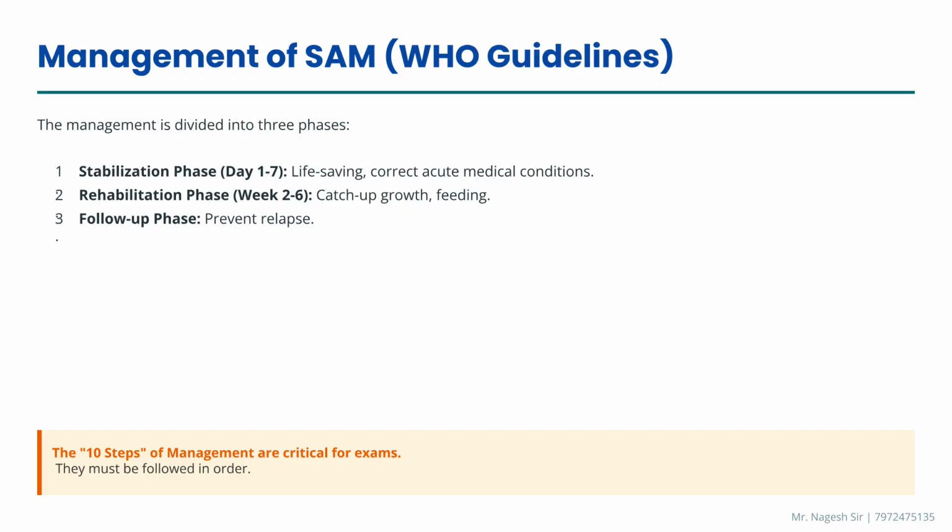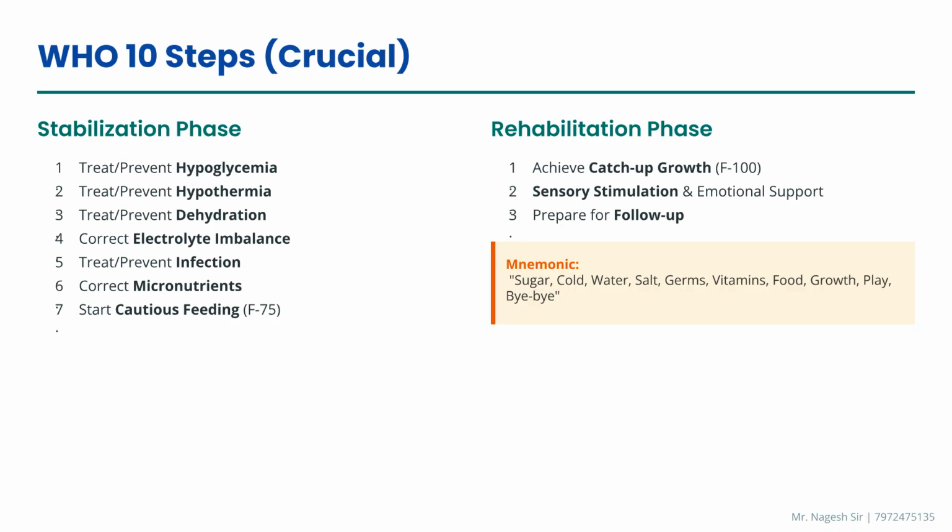Management of severe acute malnutrition follows WHO guidelines, divided into 3 phases: stabilization, rehabilitation, and follow-up. The 10 steps of management must be followed sequentially. The WHO 10 steps are divided between the stabilization phase and the rehabilitation phase. Stabilization focuses on life-saving actions, while rehabilitation focuses on catch-up growth and follow-up preparation.